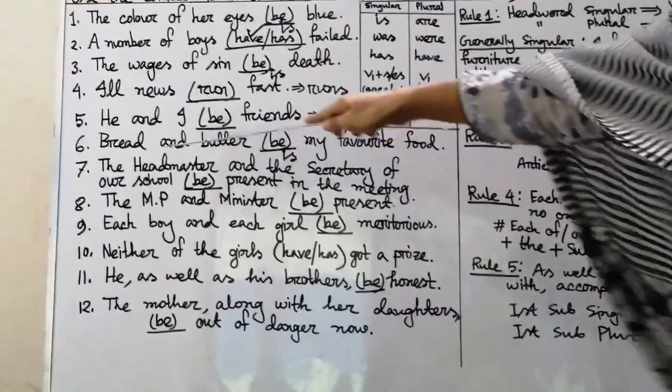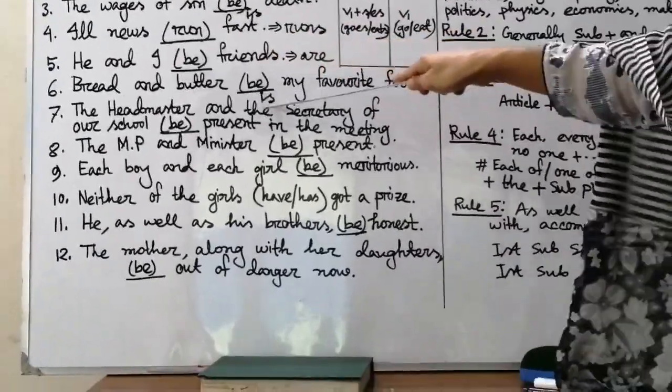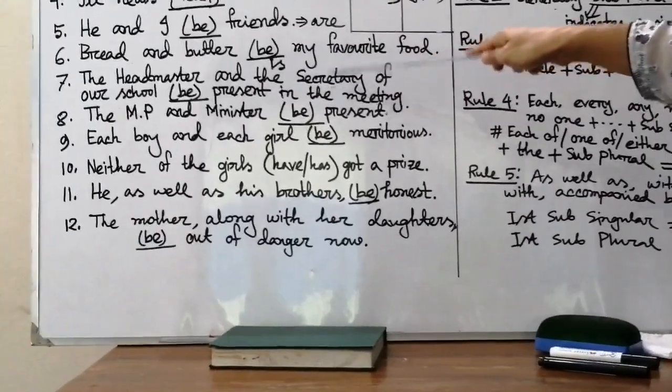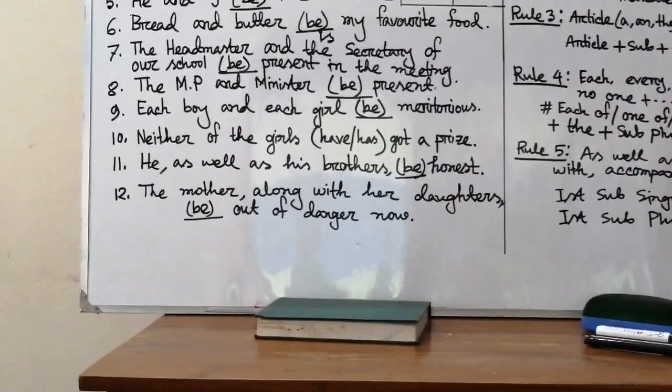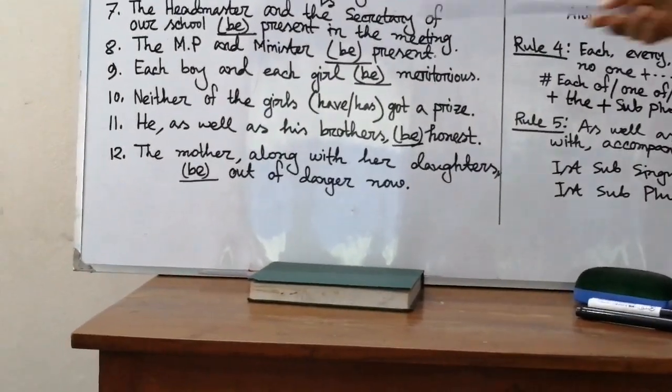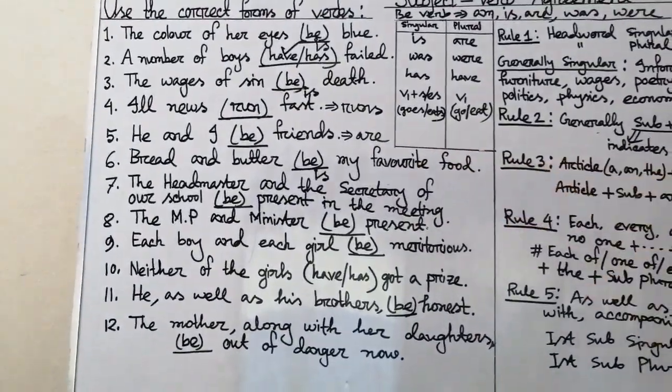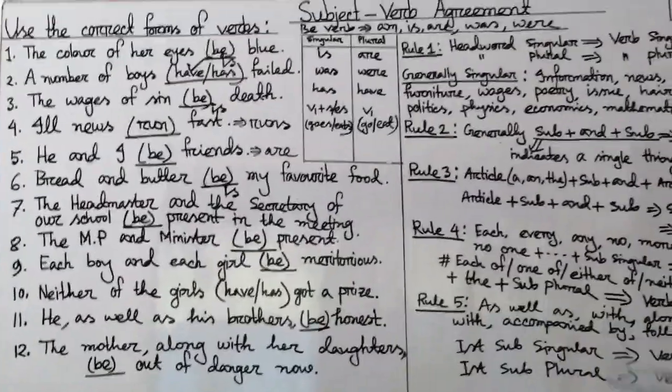If we find two articles before the subjects, we will think there are 2 persons here, the headmaster and the secretary.